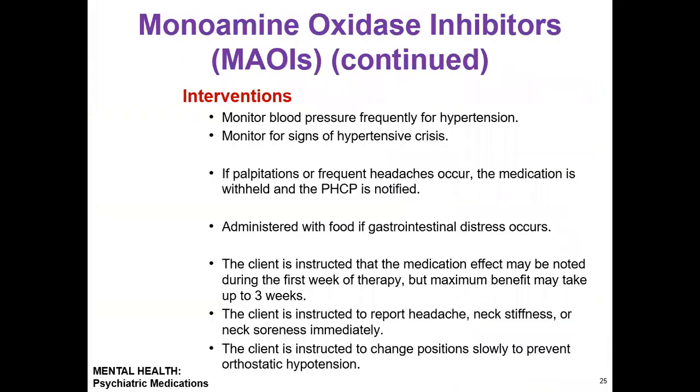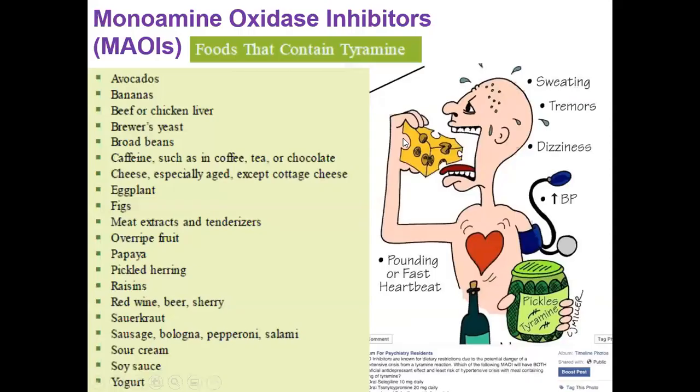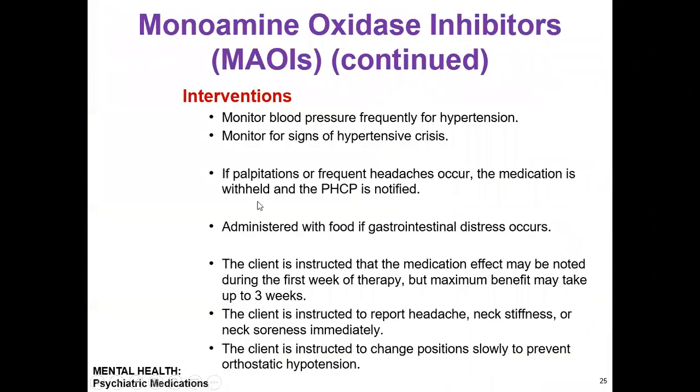What are the nursing interventions? We have to monitor the blood pressure frequently for hypertension. Monitor for signs of hypertensive crisis, and these are the signs: sweating, tremor, dizziness, increased blood pressure. If palpitations are frequent or headache occurs, the medication is withdrawn or we need to talk to the healthcare provider. Administer with food.